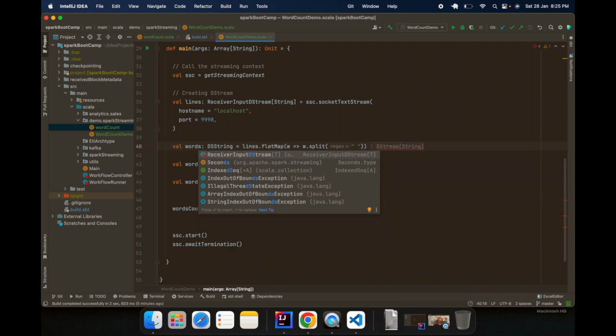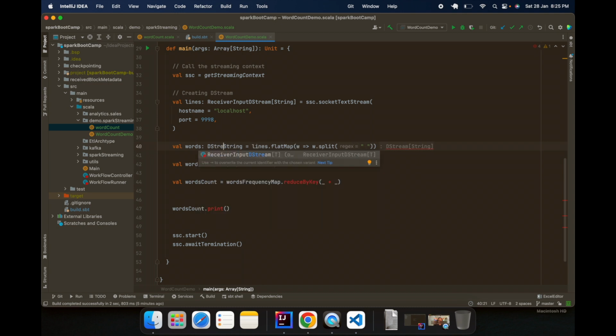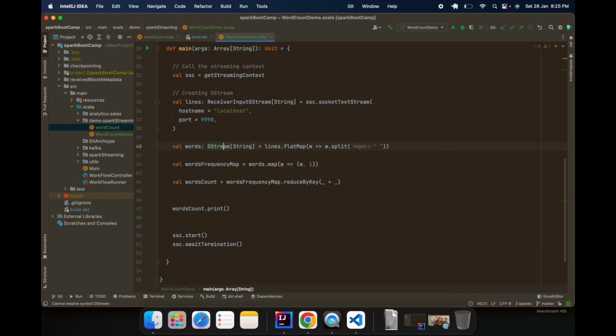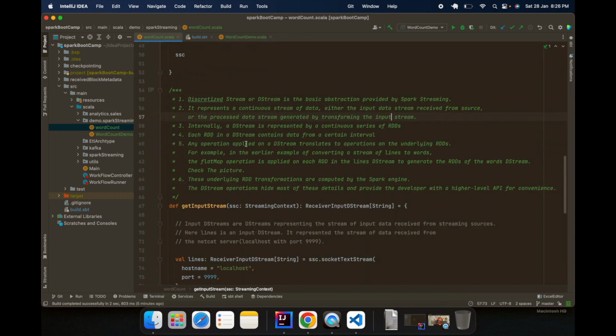We can create these streams either by reading from some source, or by doing a transformation on these streams, which will also produce streams. The same way we applied transformations on RDDs, like map and filter, which also gave us RDDs. In the case of streaming, that will also give us DStreams. The same concept applies here.